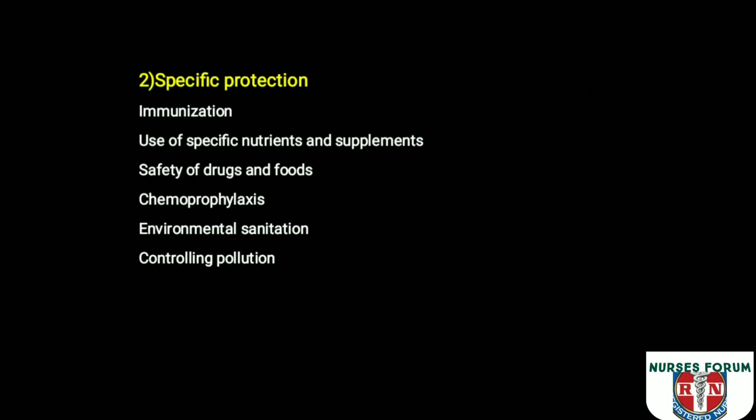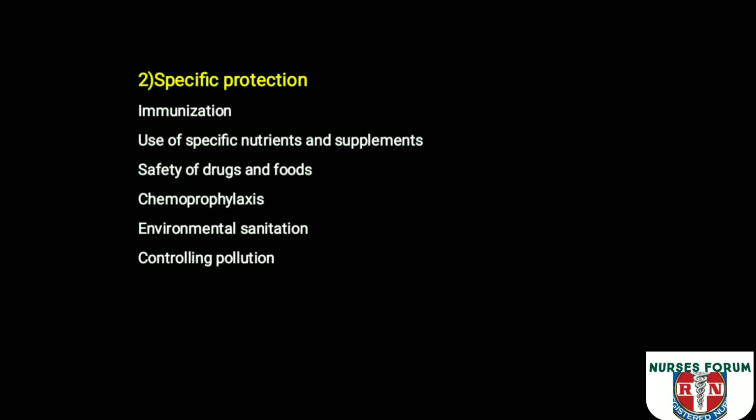So next we can move to the second mode of intervention in the primary prevention, that is specific protection. What are the examples of specific protection? In specific protection, we are specifically protecting the individual from a particular disease. That is specific protection. What are the examples? Immunization. Immunization is one of the classical examples of specific protection in the primary prevention.